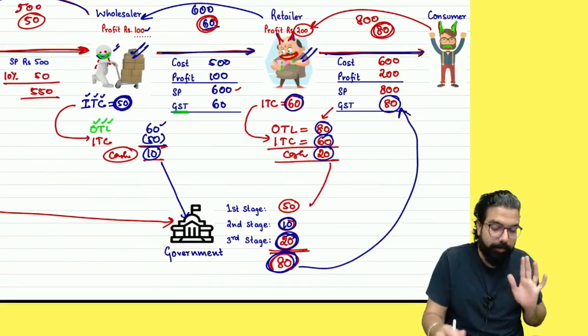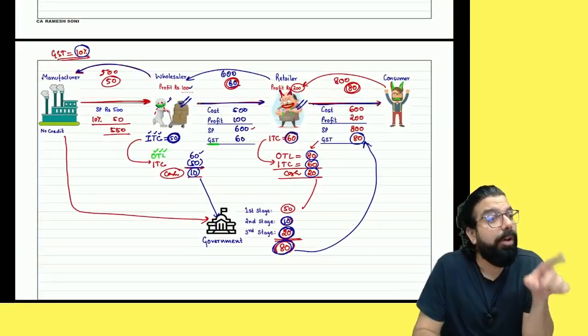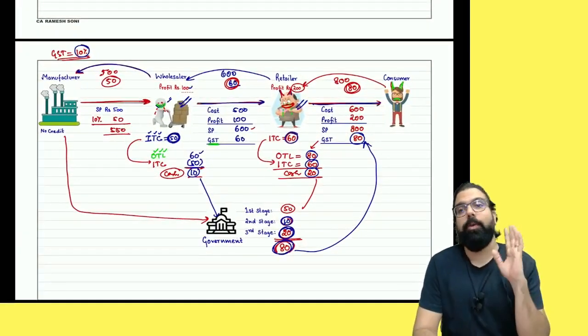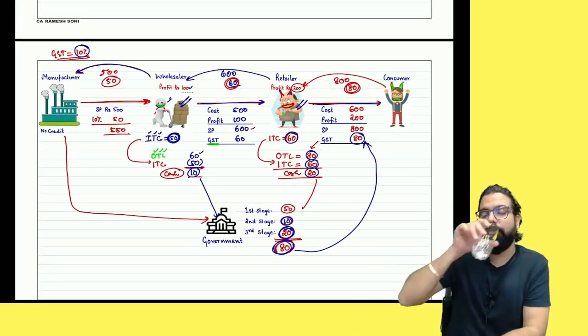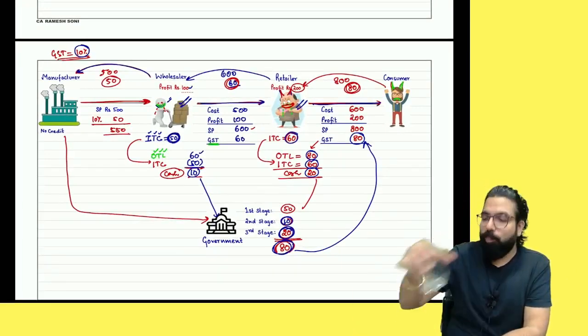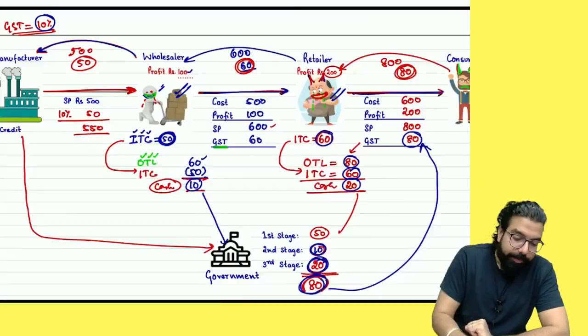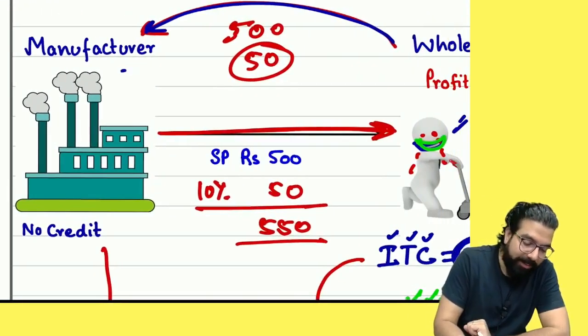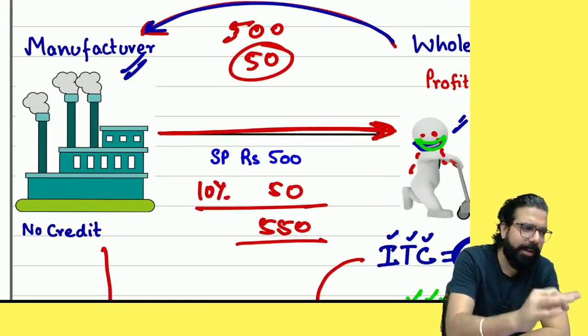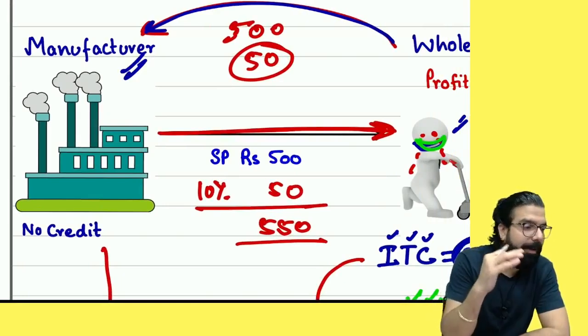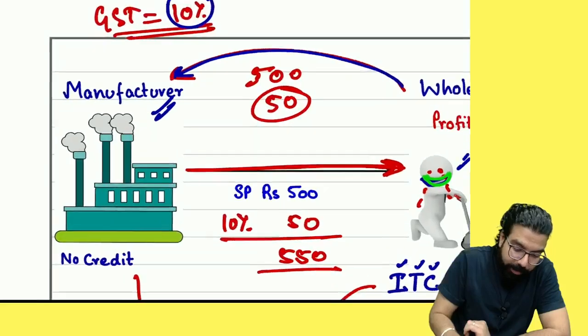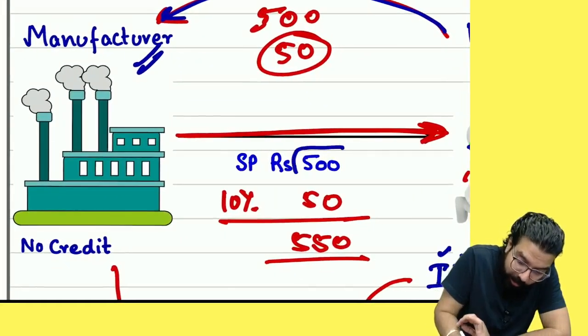Tell me one thing, everyone. Why is this called value added tax? Is my question. Why do we call it value added tax? One minute. Can you tell me, manufacturer, what is the value addition he did in the goods? People watching at home, tell me. See, he made the goods.